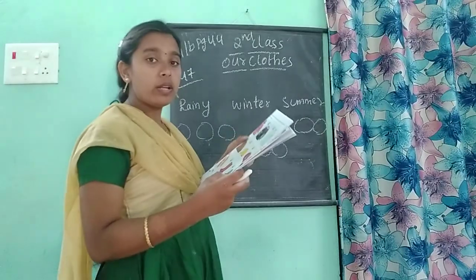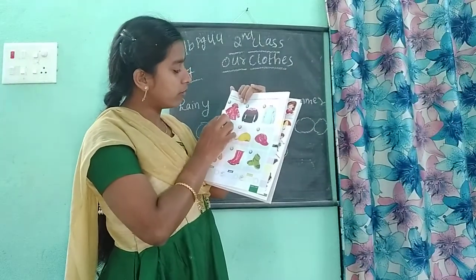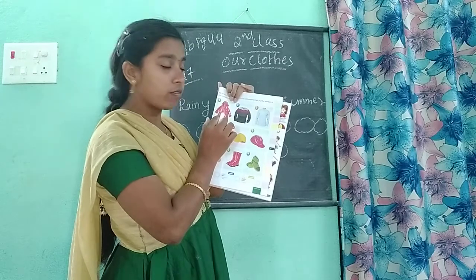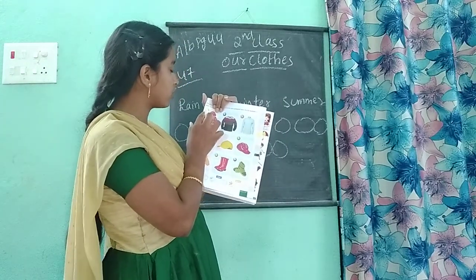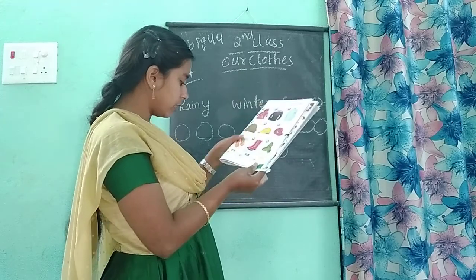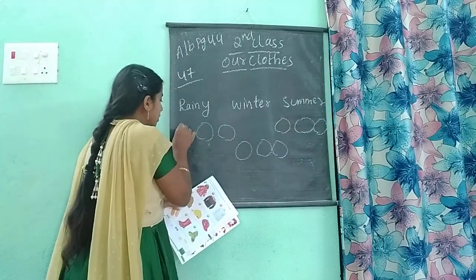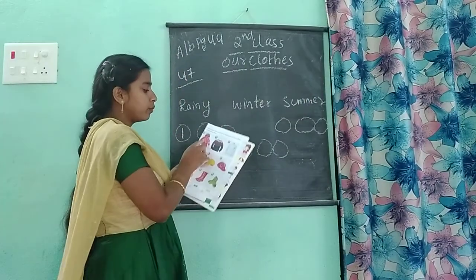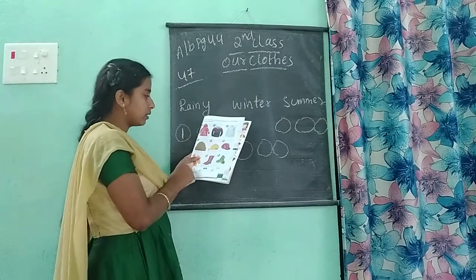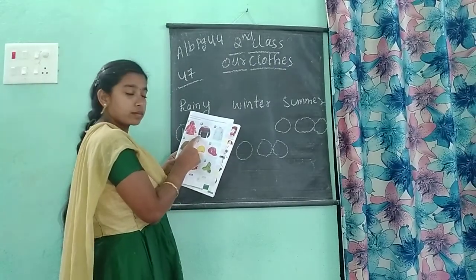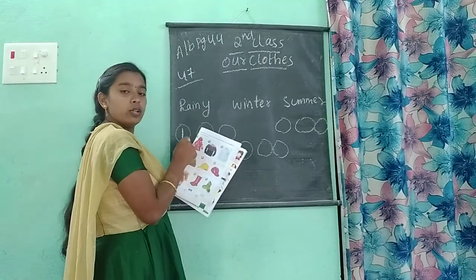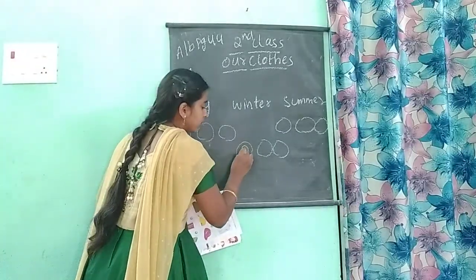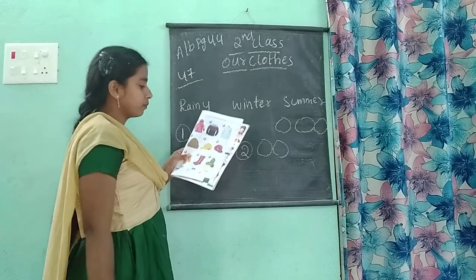So, by looking at this first picture, we can say this coat we will wear in a rainy season. So, the number 1 we have to write in rainy. Where is the rainy? Here, the first one. Here is the number 1 rainy. Number 1 picture we will use in a rainy season. And the number 2 picture, it is a sweater. Sweaters we will wear in a winter season. So, here number 2, winter season.